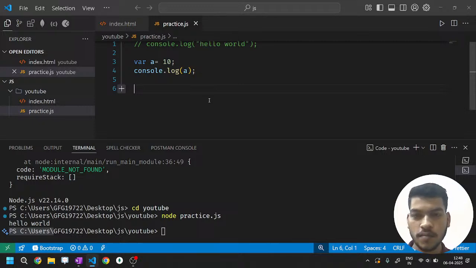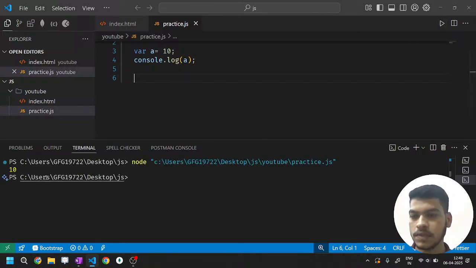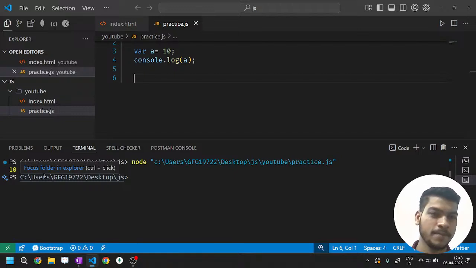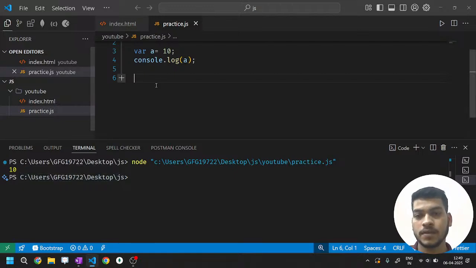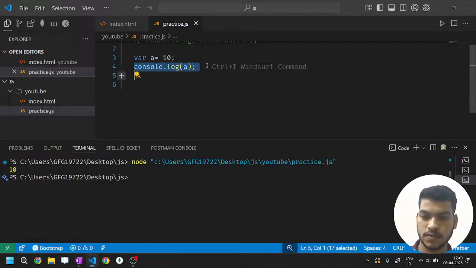In common sense, what do you see? This is 10, and I'm trying to print it, so it will print 10. Okay, let's run it. It is printing 10. No magic. That's how it should behave. Akash is saying the value of a will be printed. Perfect. Till this time there is no hidden agenda in this statement.